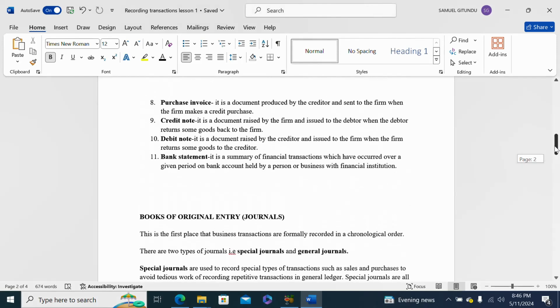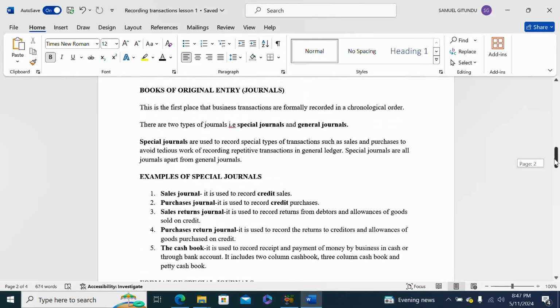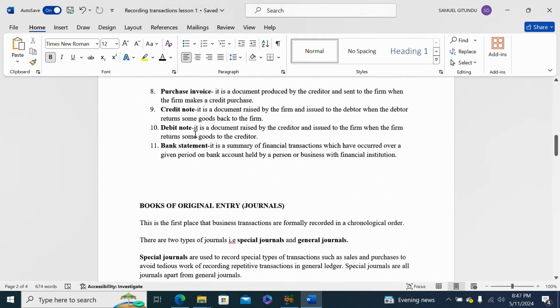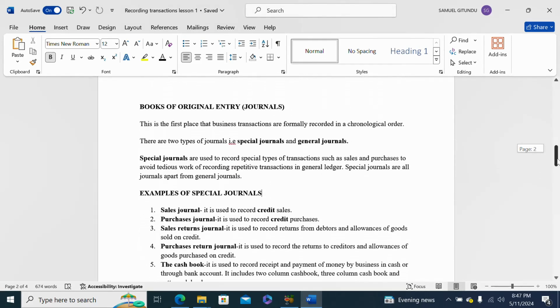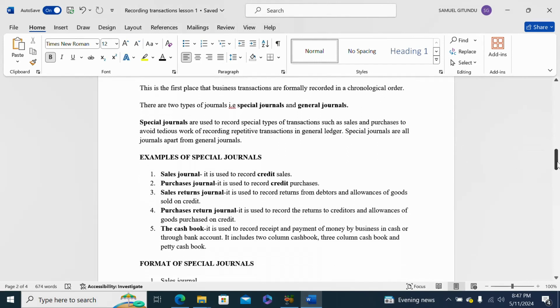Now, the purchases return journal is used to record returns to the creditor, so the debit note is the source document for the purchases return journal.